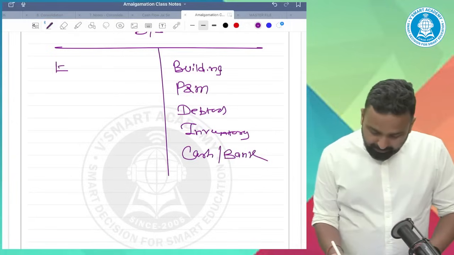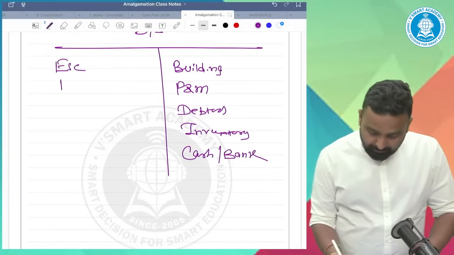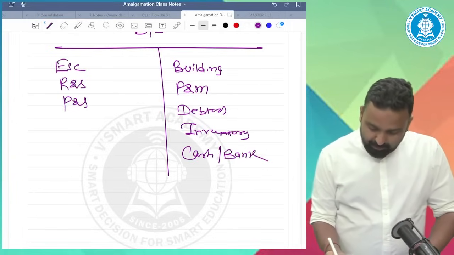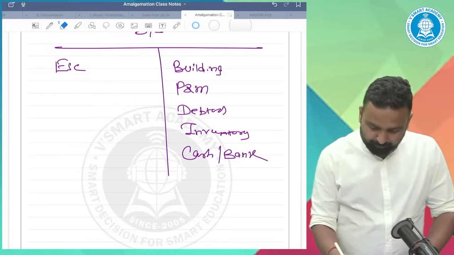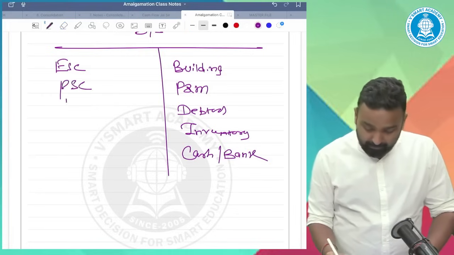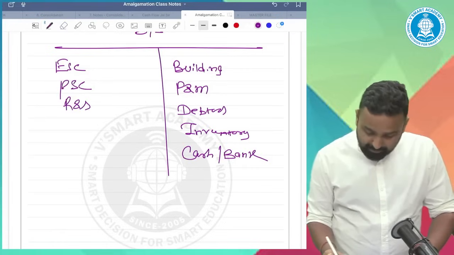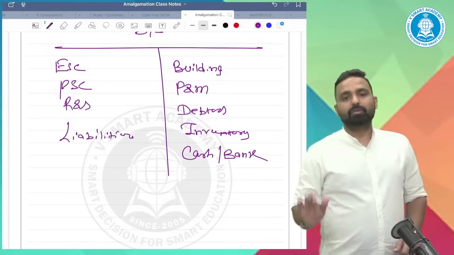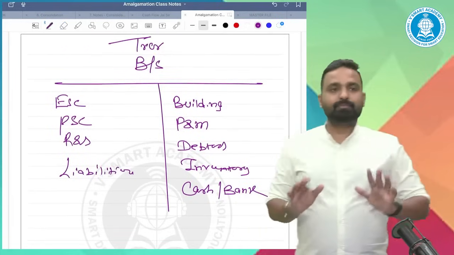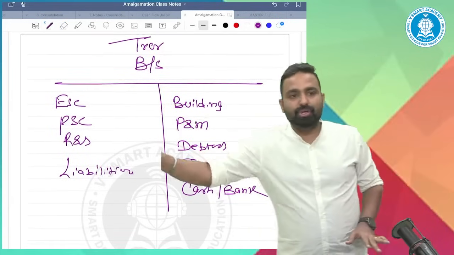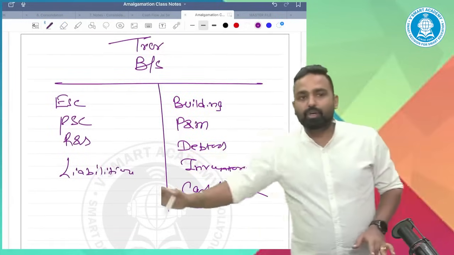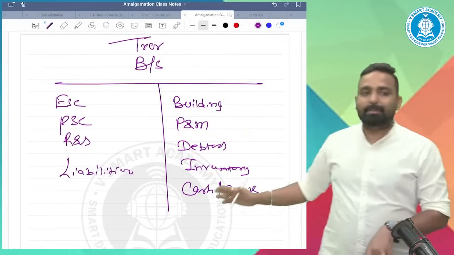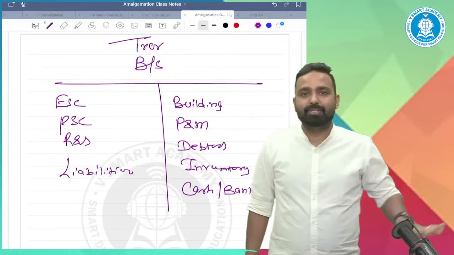And it may have equity capital, reserve and surplus, preference capital, reserve and surplus, and liabilities. So what is the objective? The objective is to empty the balance sheet, to close all assets, all liabilities, all accounts.